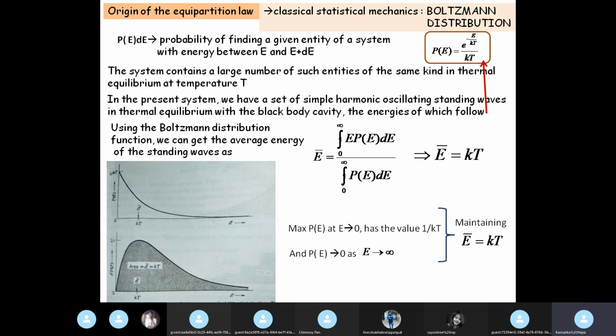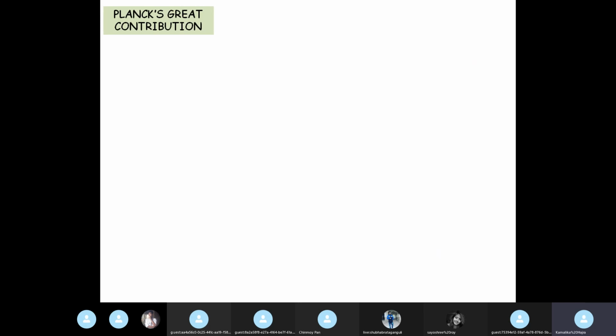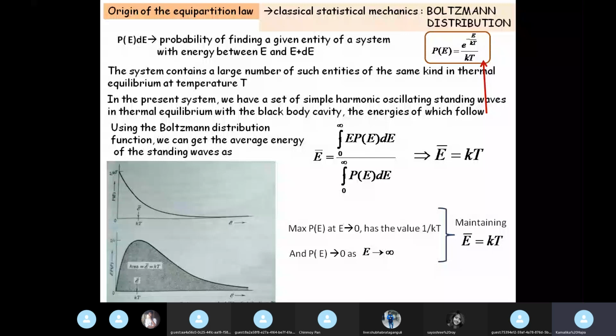All right. Now, what is Planck's contribution? This slide shows what the law of equipartition of energy predicts, how we get the law of equipartition of energy, and how it is applicable in our case of standing waves inside a cavity.